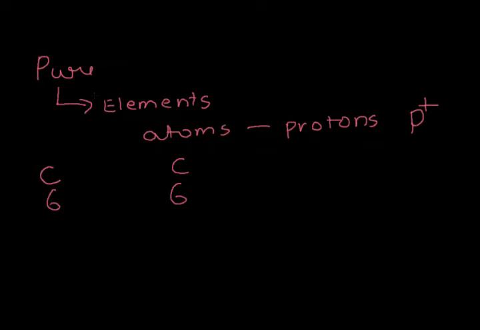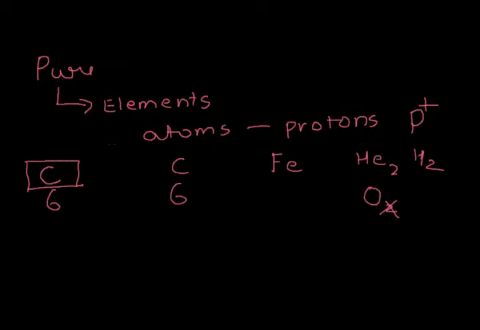One easy way to understand if something is an element or a compound is that an element is represented by a single letter, or at the max by 2 letters, like Fe, which is iron, or He, which is helium. You do not get any subscripts here. You do not get He2 or H2. These are not elements, even though H2 is widely present. O2, the oxygen molecule, these are molecules. We'll come back to that later. These are not elements. You do not have the subscript. Any letter without a subscript can be called an element.